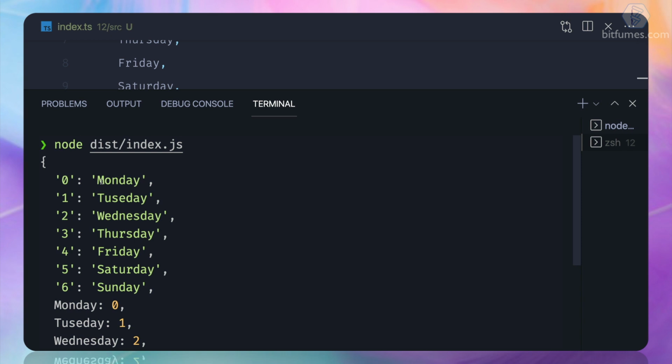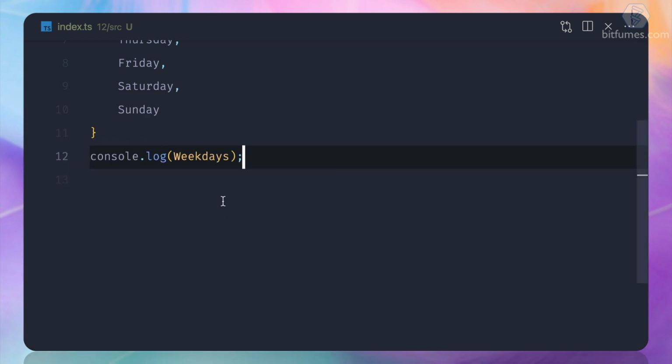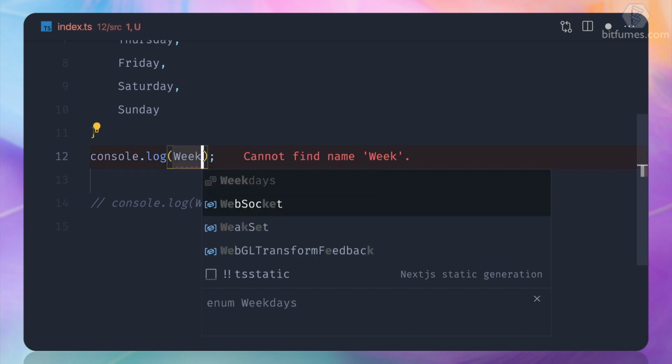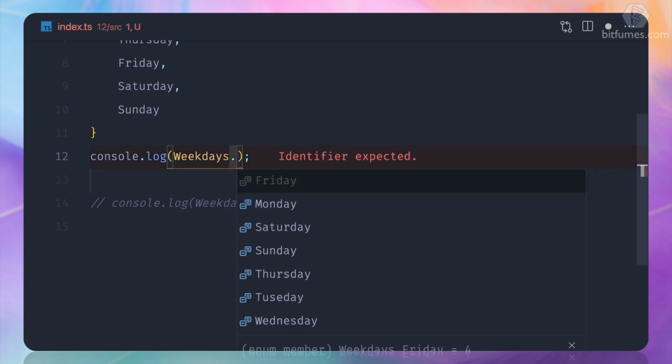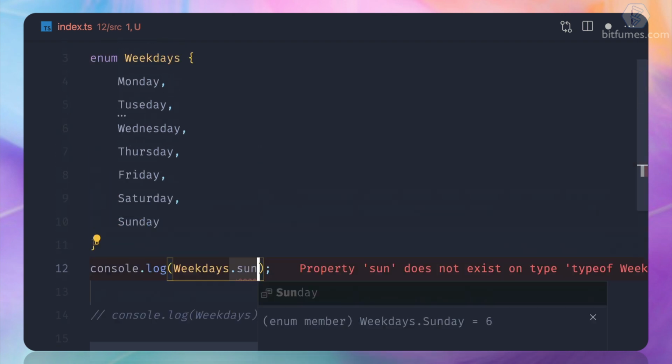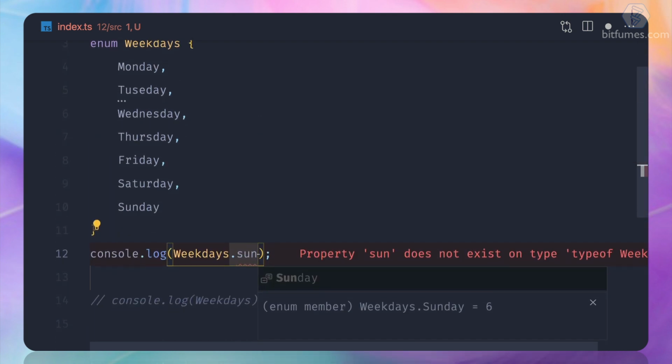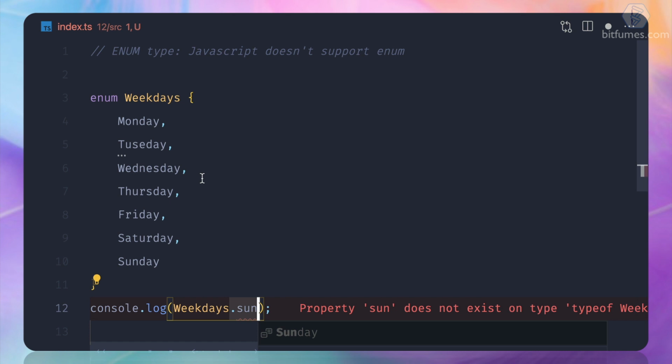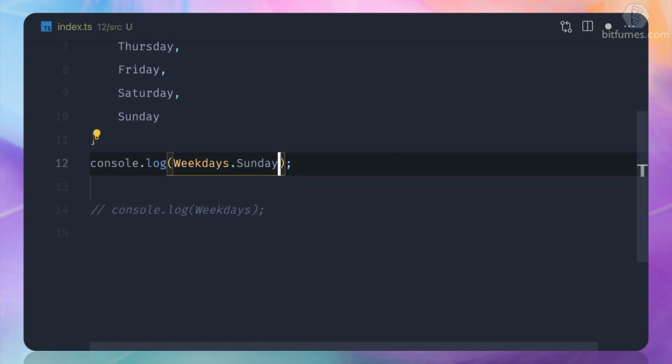JavaScript doesn't support enum. So TypeScript made some unique thing to create the system which represents enum. We will see this later and understand it later, but for now I'm just going to log weekdays, and suppose I want Sunday, and you can see the power of enum. We are getting the autocomplete, and this is happening because we have the enum. This will not be possible with a single constant, which is super easy to create.